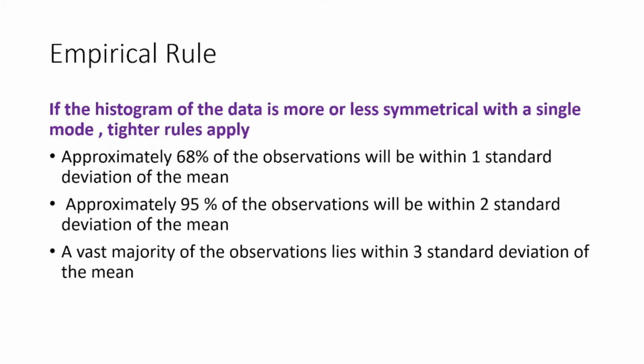The empirical rule: if the histogram of the data is more or less symmetrical with a single mode, tighter rules apply. Approximately 68% of the observations will lie within 1 standard deviation of the mean. Approximately 95% of the observations will lie within 2 standard deviations of the mean, and a vast majority of the observations lie within 3 standard deviations of the mean. So a quick test of outlier detection would be whether the observation is outside 3 standard deviations of the mean.